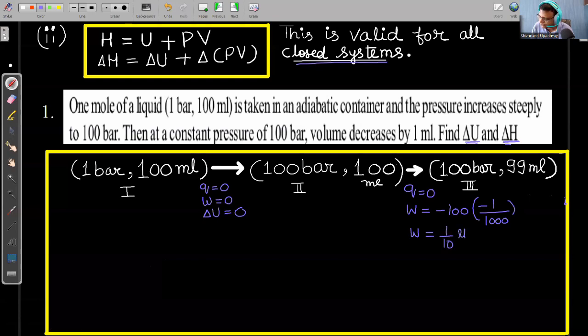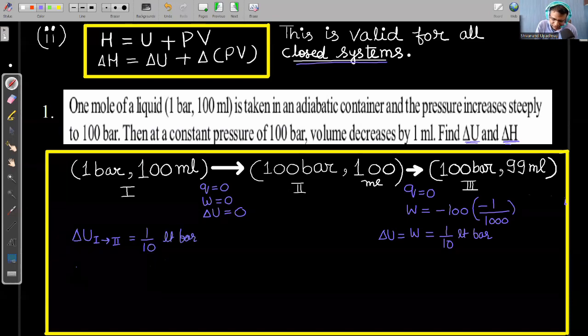1 by 10 liter bar. Now we can write, by using the first law of thermodynamics, that Q is 0. So delta U in process 2 to 3 is equal to the work done in process 2 to 3, that is equal to 1 by 10 liter bar. So the first part is solved. I can say that the net internal energy change for the system from state 1 to state 3 is the sum of the change in internal energy from 1 to 2 and 2 to 3. So this value is equal to 1 by 10 liter bar.